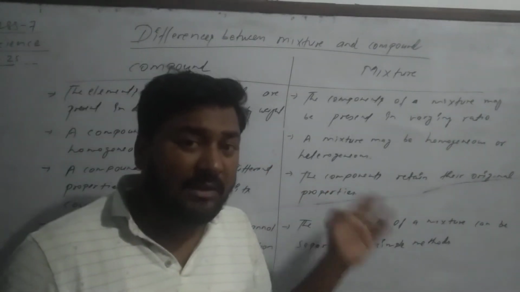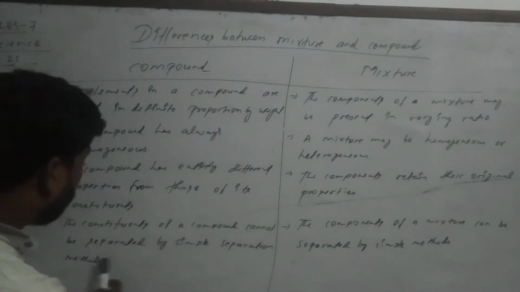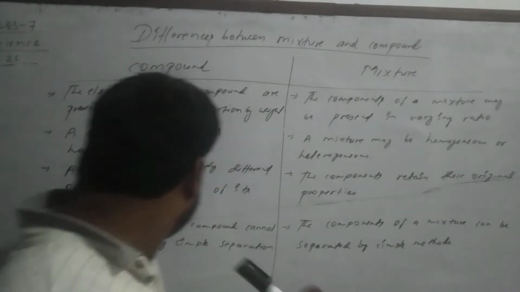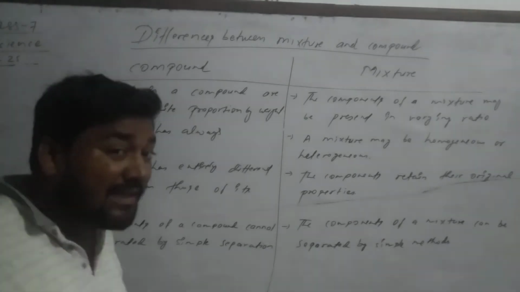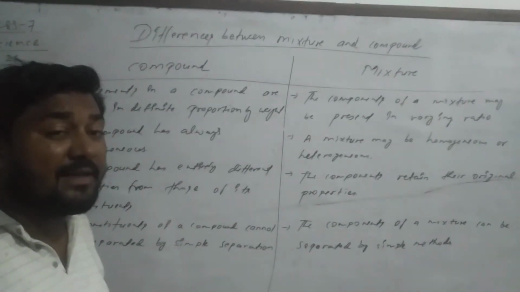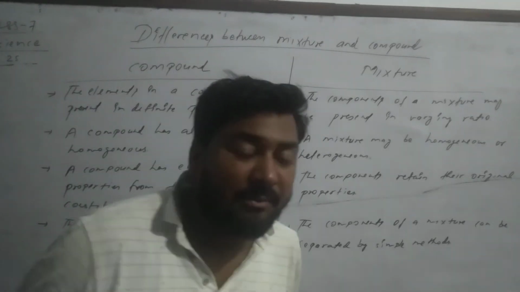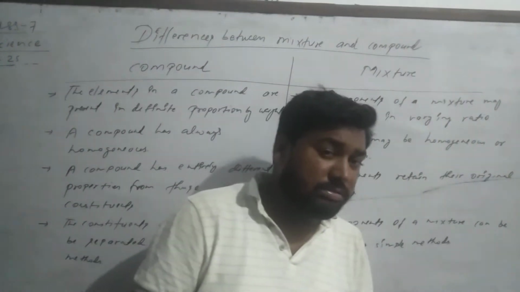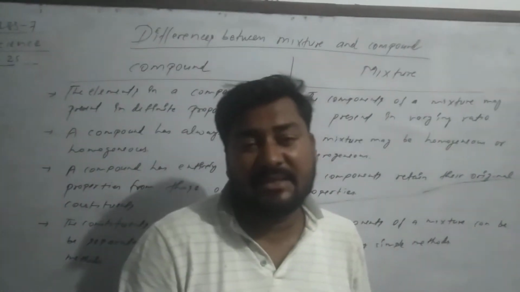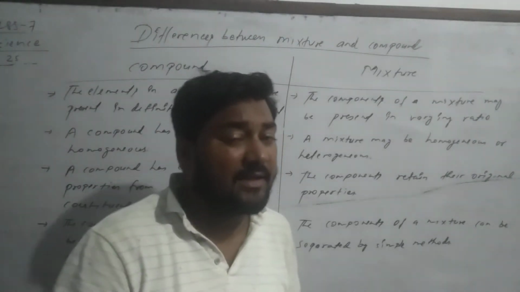Last point: the constituents of a compound cannot be separated by simple separation methods, but a mixture can be separated by simple methods. You can also give the definition of compound and the definition of mixture. These are the differences between mixture and compound.